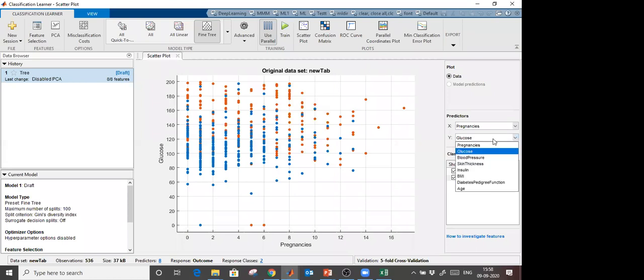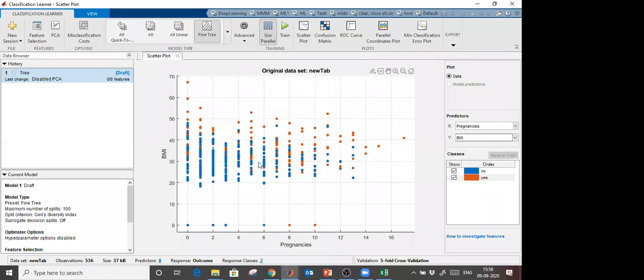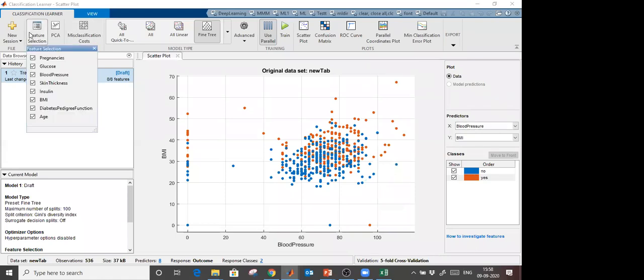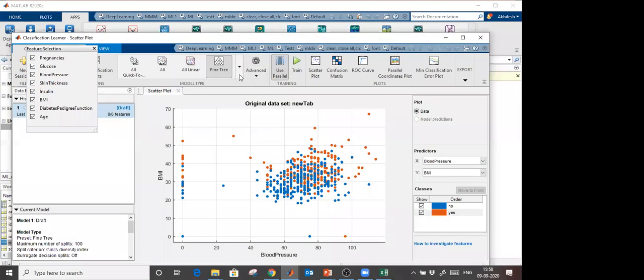Okay, I want to check BMI with respect to pregnancy. You can see the variation of that, and you can find out whether data are correlated or not. So in this case also you see BMI and blood pressure are highly correlated. Both data, you can't distinguish them. They are mixed with each other, right? They are highly correlated. So by watching this figure also, from here you can untick features which you don't want. Okay. Now about the training part.